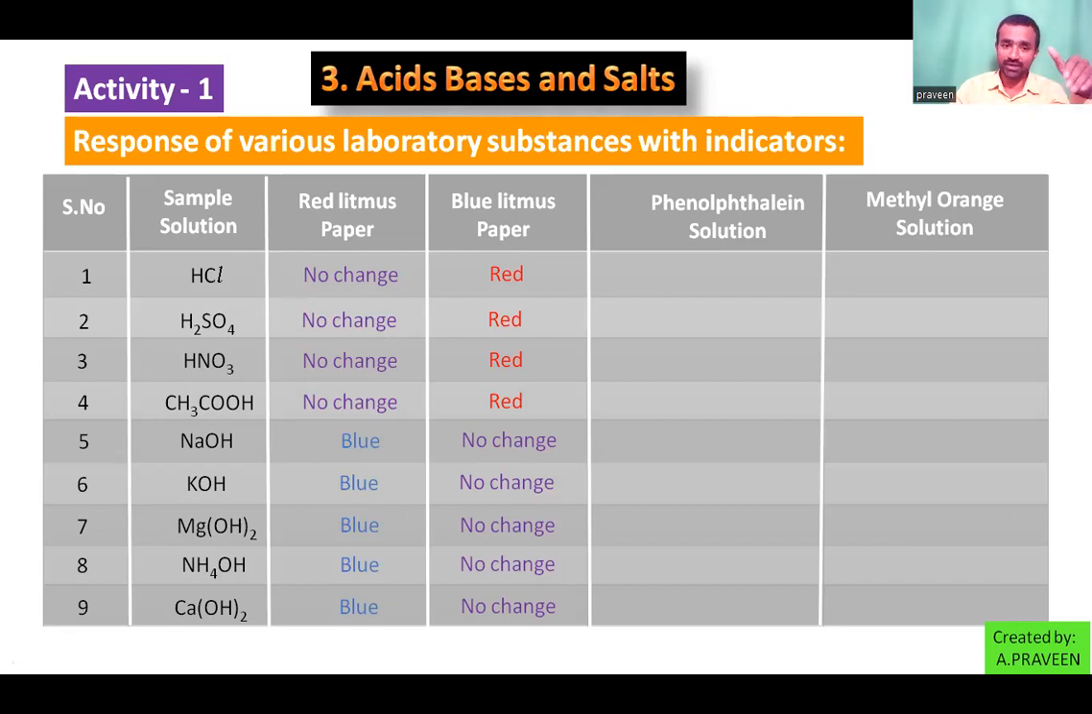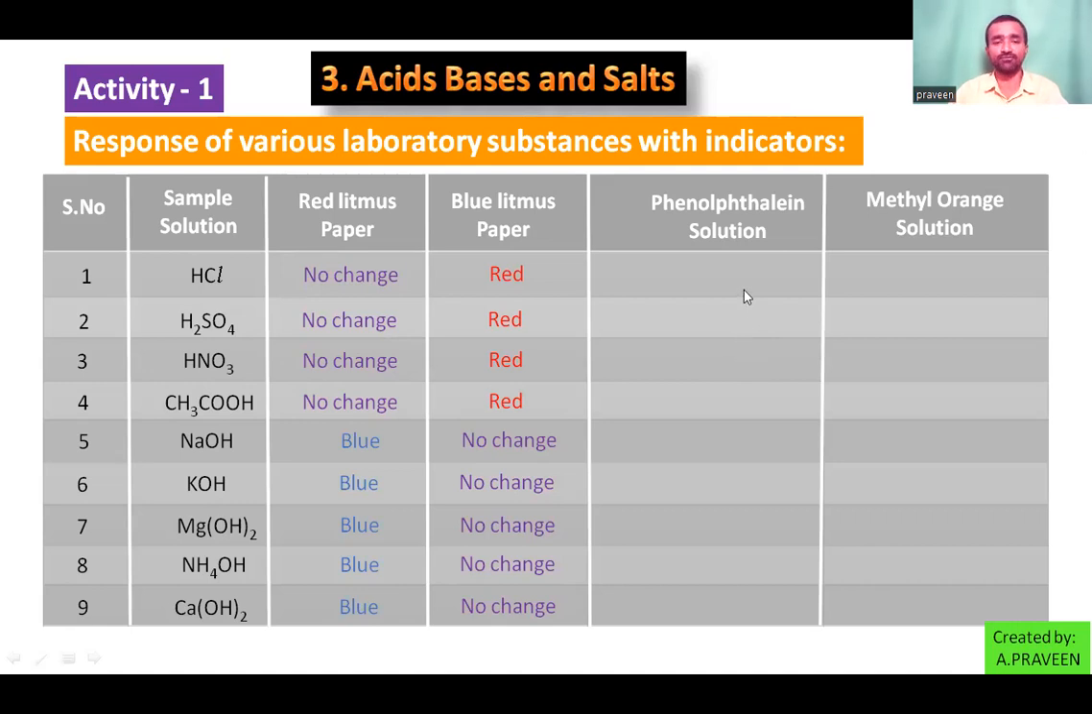Now, look at the remaining. They affect red litmus paper, changing it into blue color, right? Blue base, BB. So here, blue color, basic. So sodium hydroxide, potassium hydroxide, magnesium hydroxide, ammonium hydroxide, and calcium hydroxide, all these are bases.